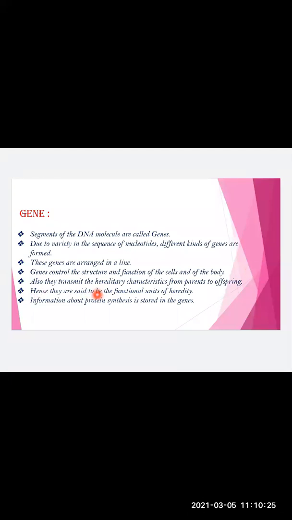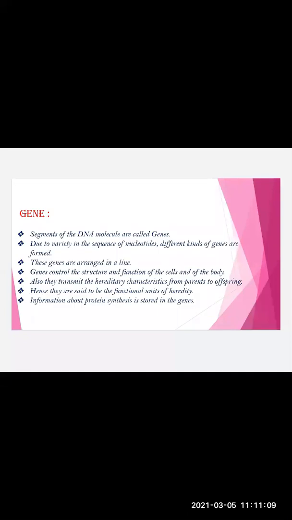Also, they transmit hereditary characteristics from parents to offspring. So it is genes that are transferring the information from the parents to their offspring, or you can also say children, you can also say progeny. Hence, they are said to be the functional unit of heredity. So you can also say they are the basic unit of heredity. Information about protein synthesis is stored in the genes. Okay, so genes play a very important role in our day-to-day life, which we saw now.